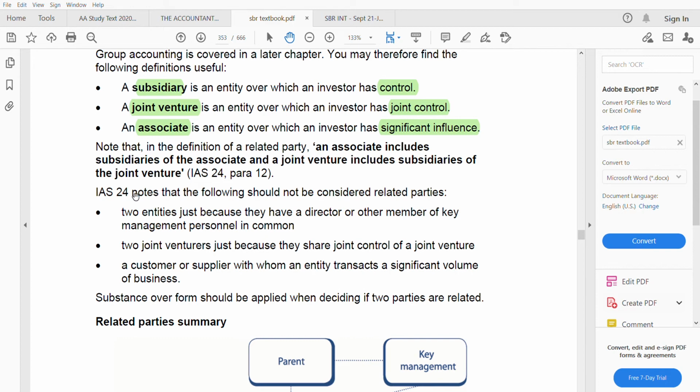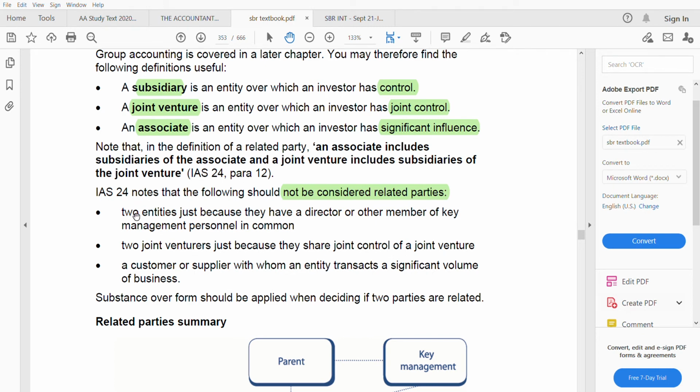IAS 24 notes that the following should not be considered related parties. It's not enough to know who are related, you should also know who are not related parties. There are only three things. Sometimes you might be asked and you might think it's a related party, but they might actually not be. Maybe they fall in this list of three. So you should know both lists, who are and who are not.